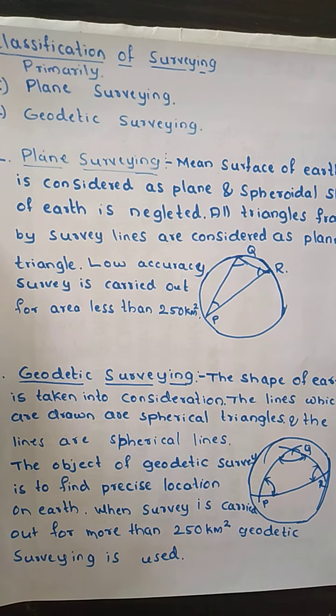The main objective of geodetic surveying is to find the precise location on the earth. That means it is much more accurate than plane surveying. We carry out geodetic surveying when the survey covers more than 250 square kilometers.